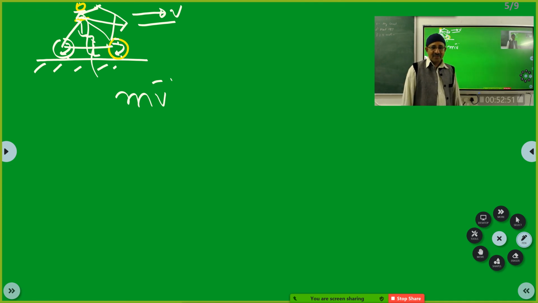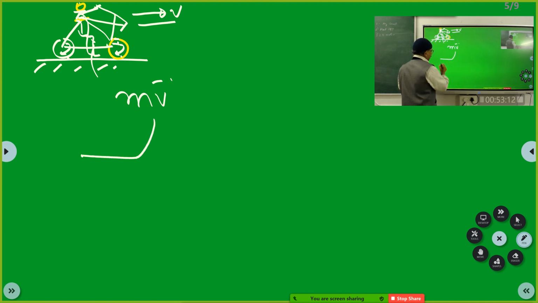Is that clear? It means it will still cover some distance in the same direction. Now let's come to the distance point. That means now the cycle is going like this and now it is going like this.